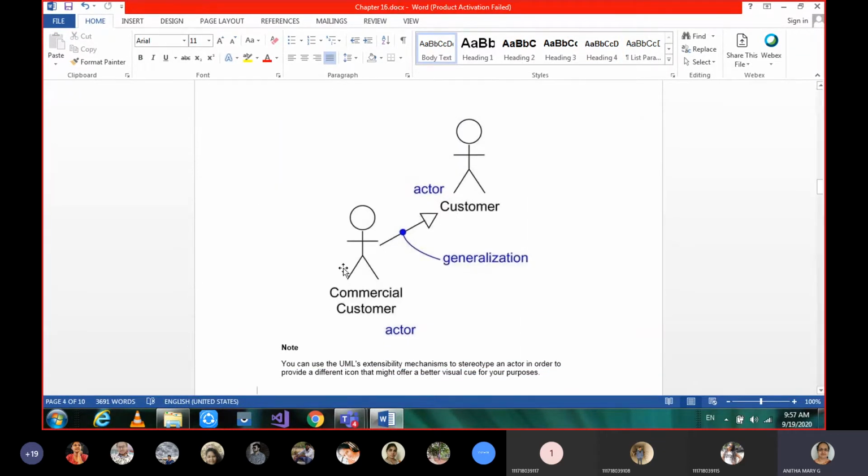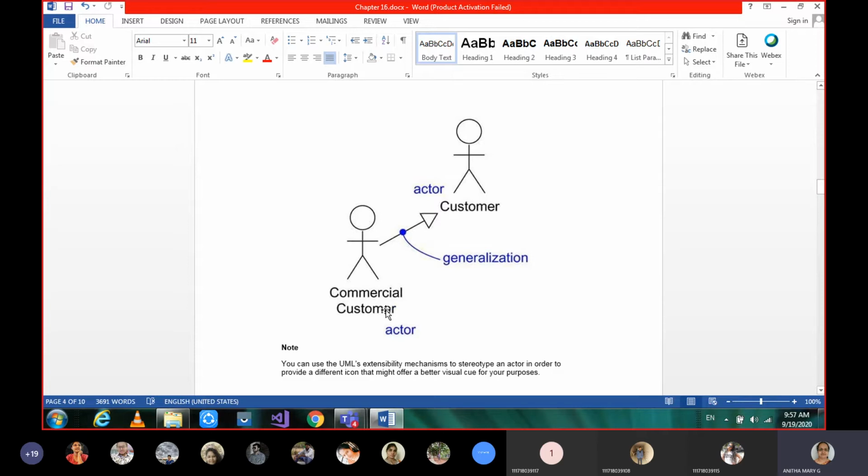Even between actors, when types are there, as I was telling you many times about the other basic building blocks, if under one thing any types are there, then we use generalization. Similarly here among actors. Customer is a general term for an actor.